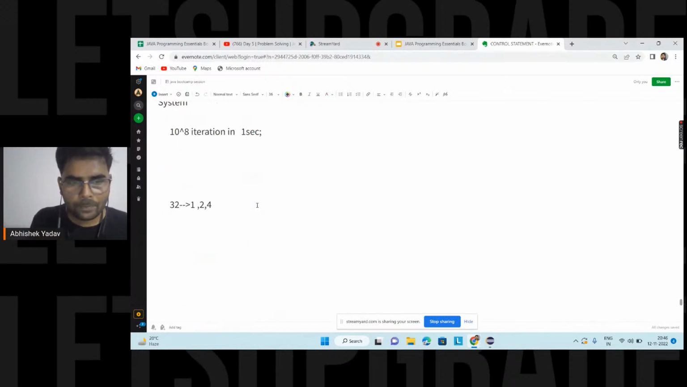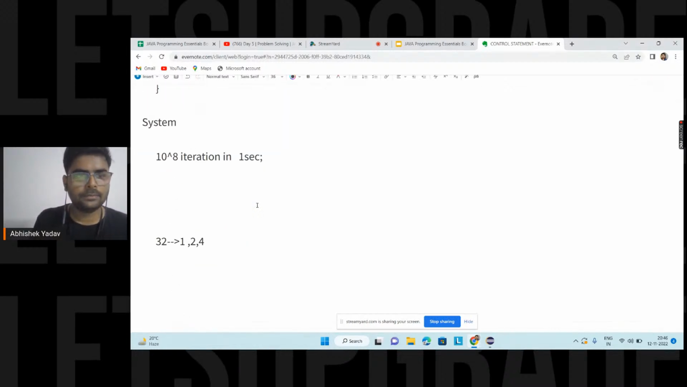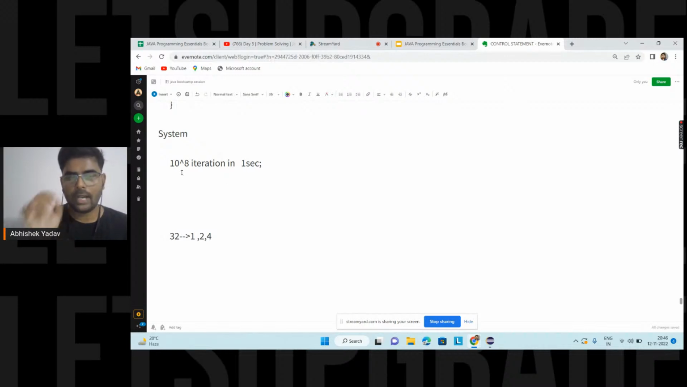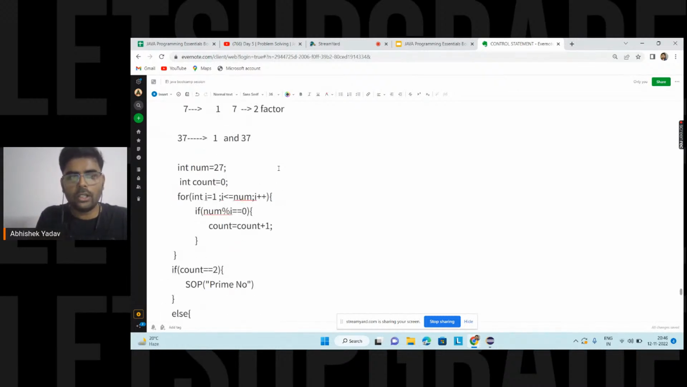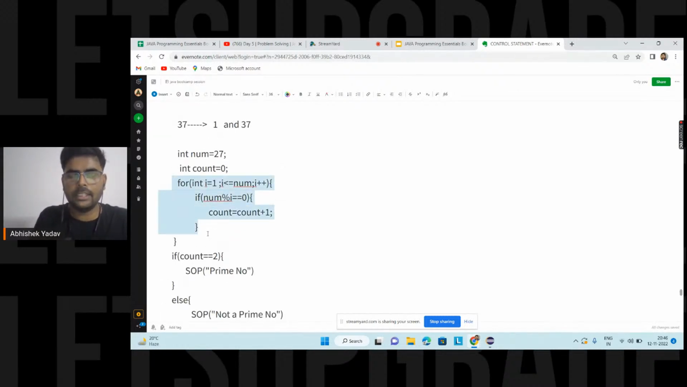So you are saying, hey, I have a system here, and in this system I have a processor that is executing 10 to the power 8 iterations in 1 second. And let's assume you have to check whether n equal to 10 to the power 9 is a prime number or not. So guys, can you tell me how many times this for loop will run if the value of n is 10 to the power 9? Please write in the chat.